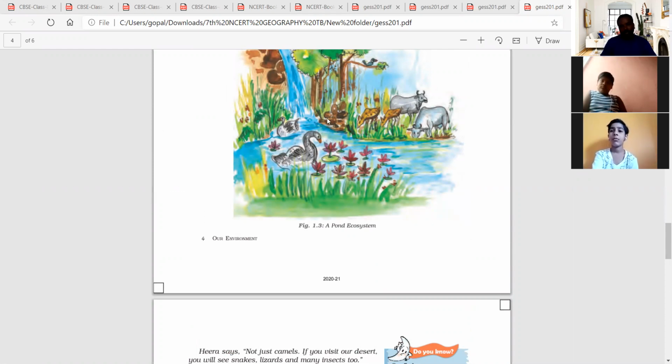On the water the plants are depending, and on the plants the deer and cows are depending. So this is considered as ecosystem. Different types of ecosystems are there. Suppose one pond is there, so pond ecosystem. Next, we can call other things a river ecosystem.